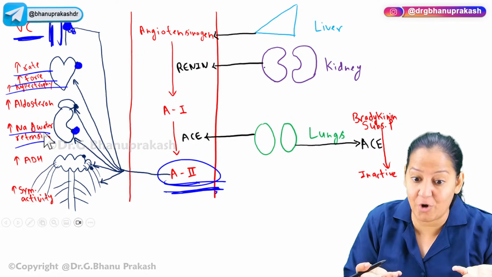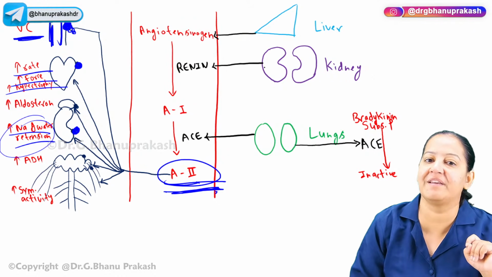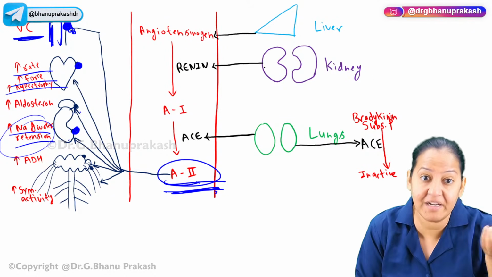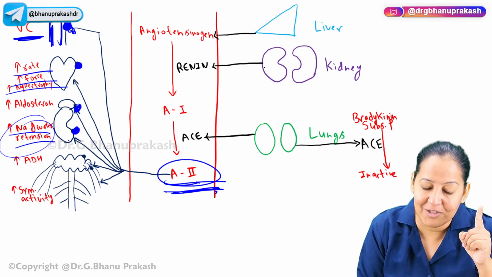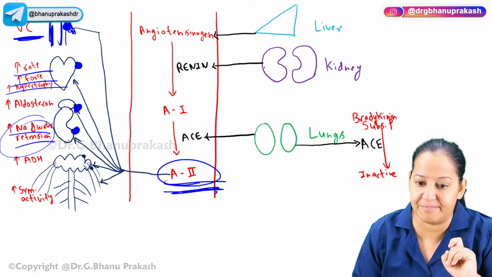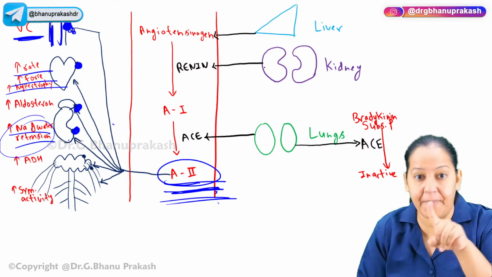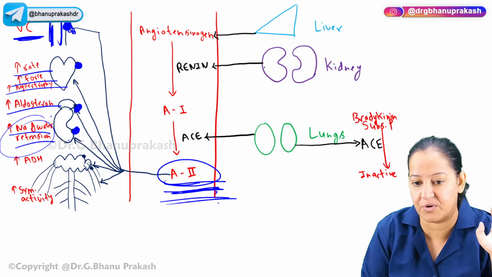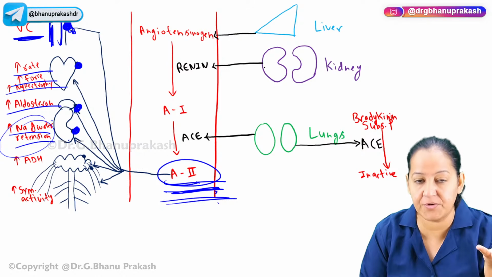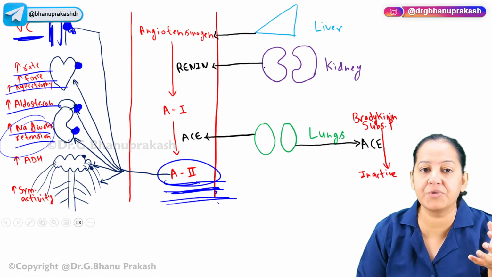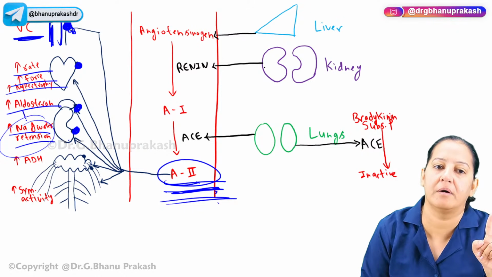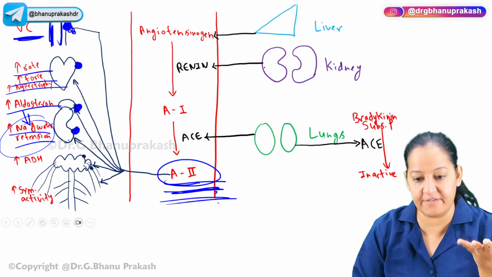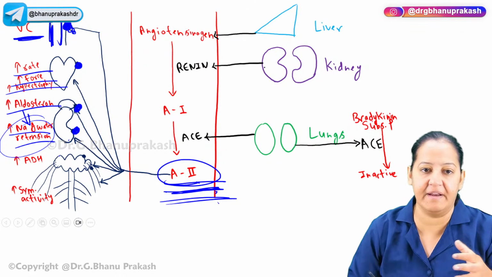I want to increase it and normalize it. Sodium water retention will be there in the kidney because of this. Again, my blood pressure will rise. Okay, the 4th, above the kidney, we have a gland, the adrenal gland. On the adrenal gland also we have an AT receptor. So this angiotensin 2 comes and binds on the adrenal gland and increases the synthesis and release of aldosterone. You know aldosterone, what does aldosterone do? Aldosterone will again cause sodium water retention. It will further cause sodium water retention and again it will exaggerate the BP. It will increase the BP.